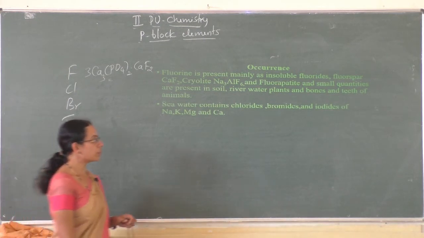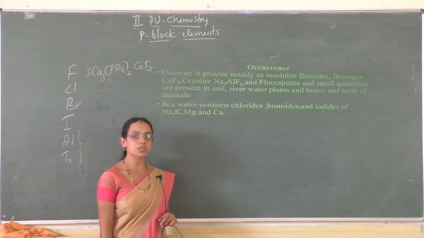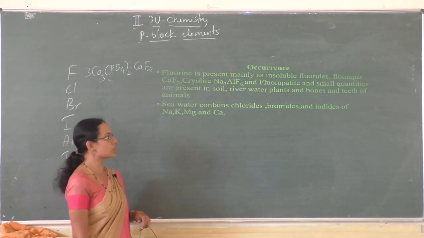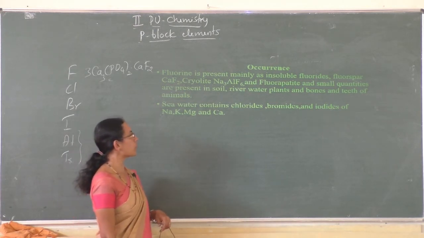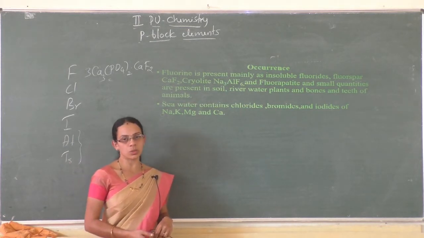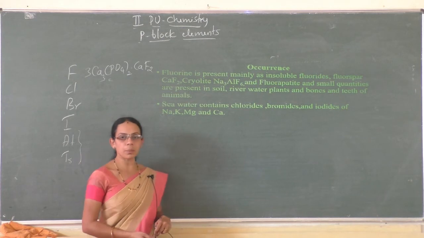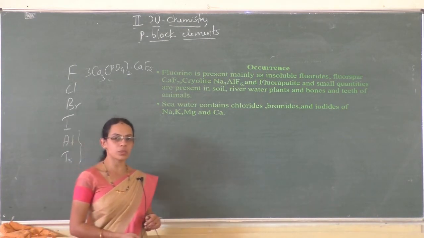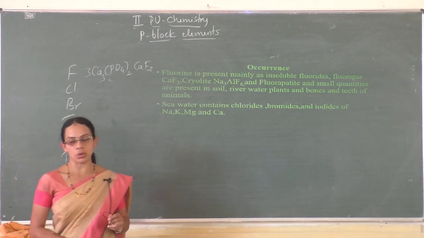And the major source of halogens is the sea, right? Sea water contains chlorides, bromides and iodides of sodium, potassium, magnesium and calcium. However, the major component is sodium chloride. The sea water contains about 2.5% by mass of sodium chloride.